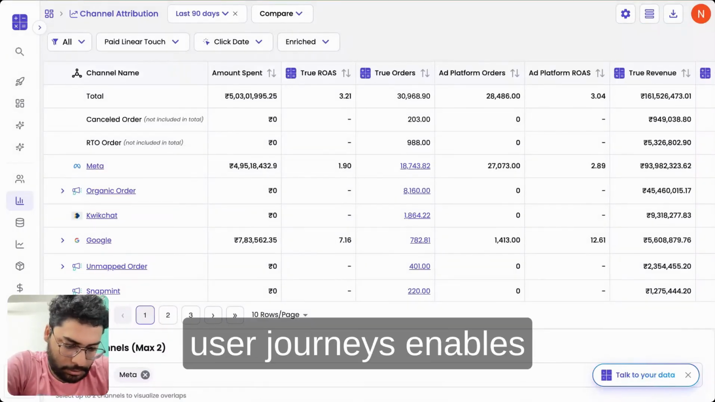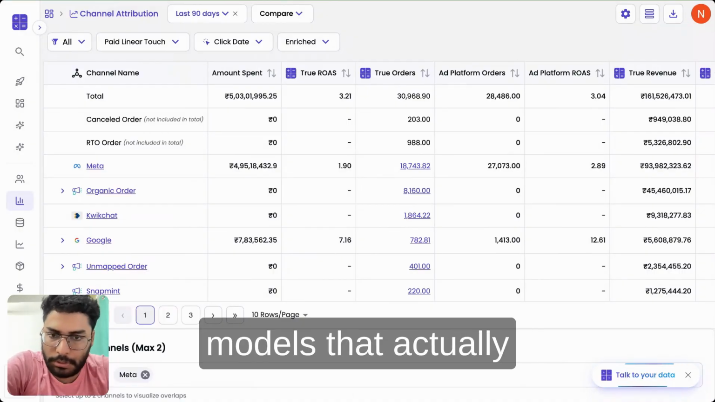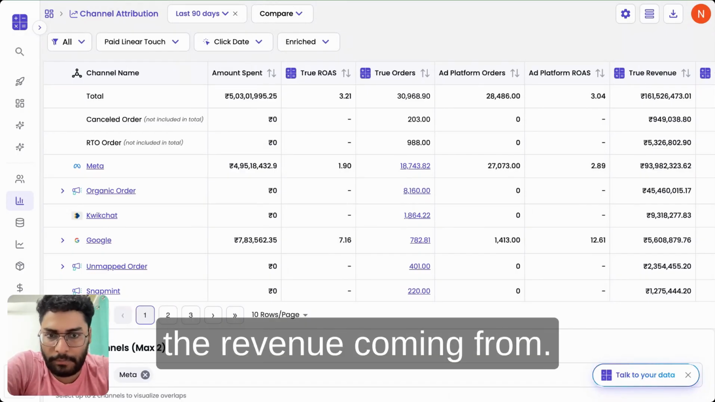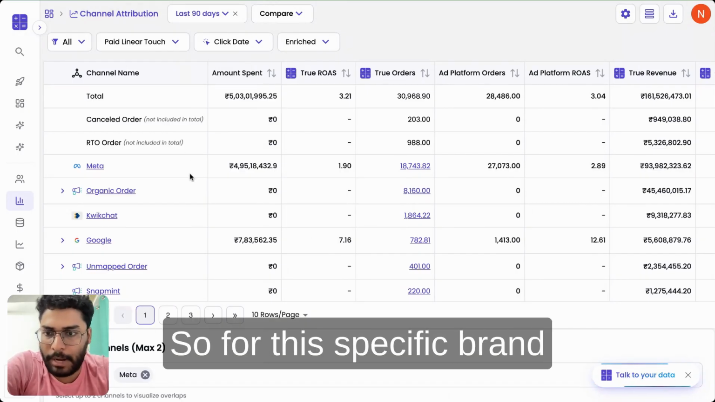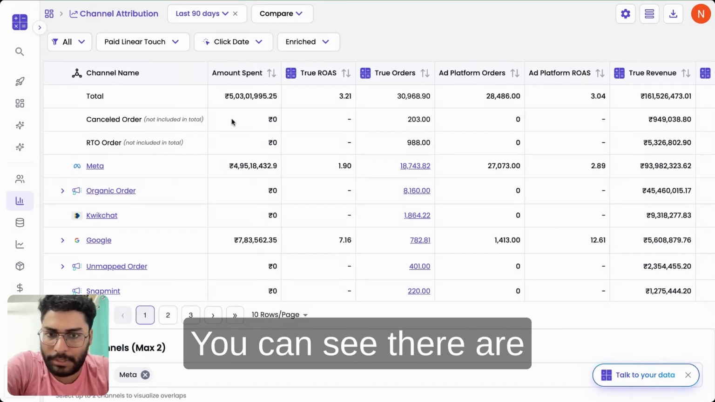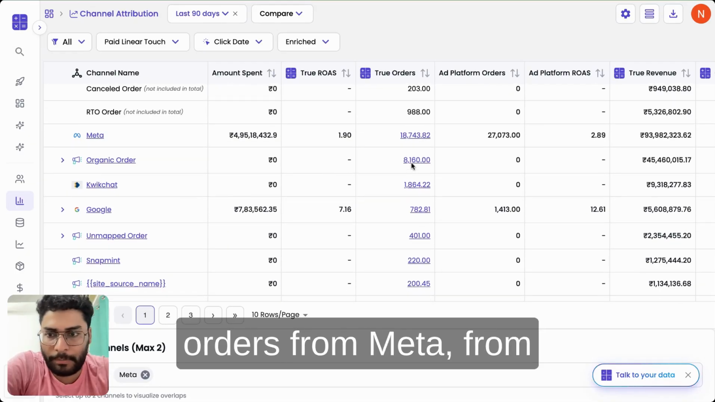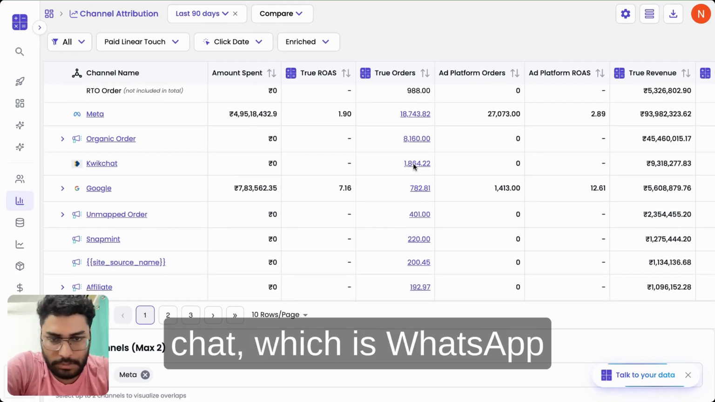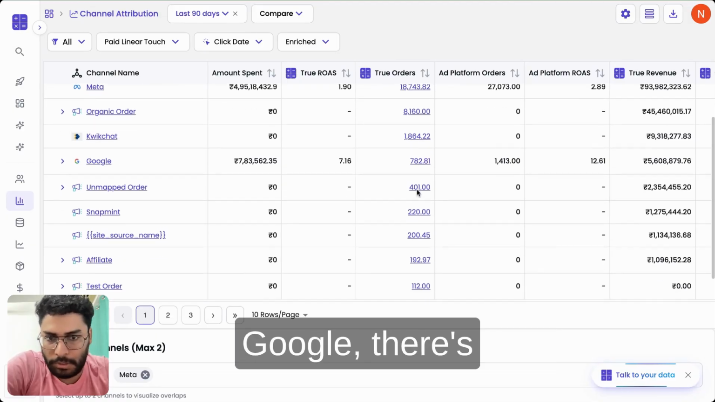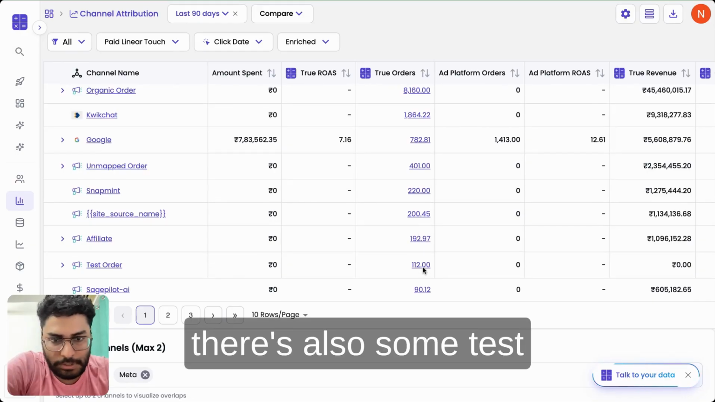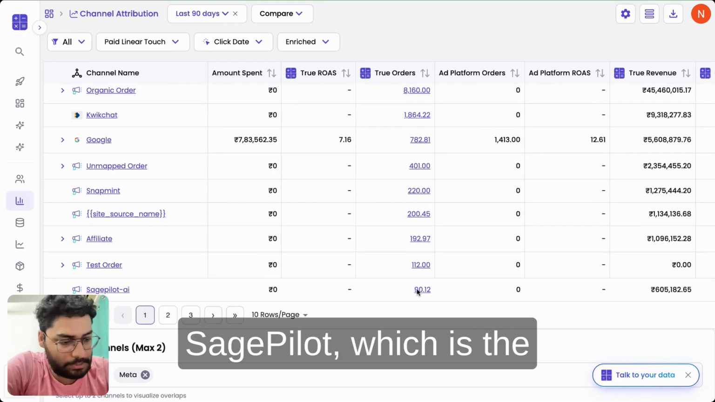Tracking complete user journeys enables us to run attribution models that actually help you understand exactly which channel the revenue is coming from. So for this specific brand, they're running marketing across multiple channels. You can see there are a certain number of cancelled RTO orders, but there are also orders from Meta, from Organic, from Quick Chat, which is WhatsApp retention. There's Google, there's Snapmint, there's affiliate marketing, there's also some test orders, and there's Sage Pilot, which is the website